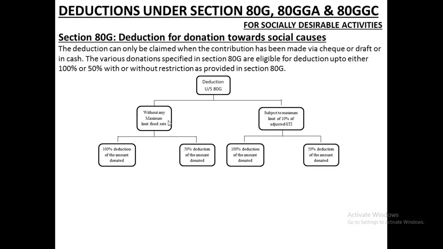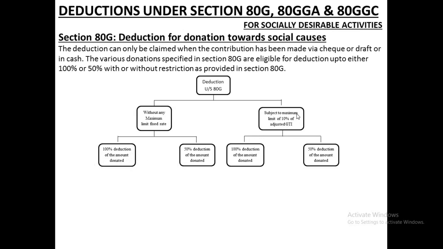Under without any maximum limit, there will be subdivided into 100% deduction of the amount donated, then 50% of the amount donated. So if the amount is donated to a particular scheme or any society or associations or institutions, it will fall under these two categories. Which are those categories can be learned in the next slides.